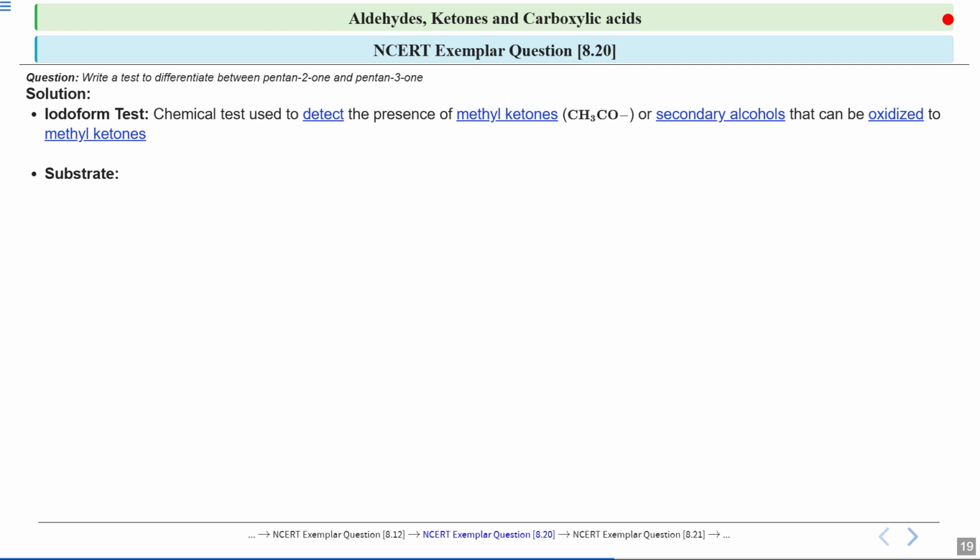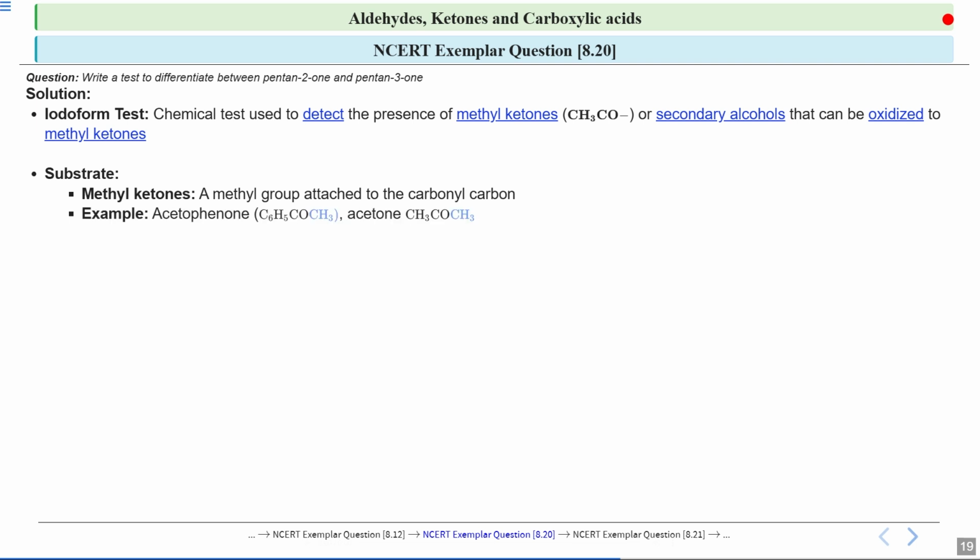So if we talk about the substrate over here, then a methyl ketone is attached to a carbonyl carbon. A methyl ketone means the carbonyl group which is directly bonded to a CH3 group. This is important because only these compounds will react with the iodoform test.